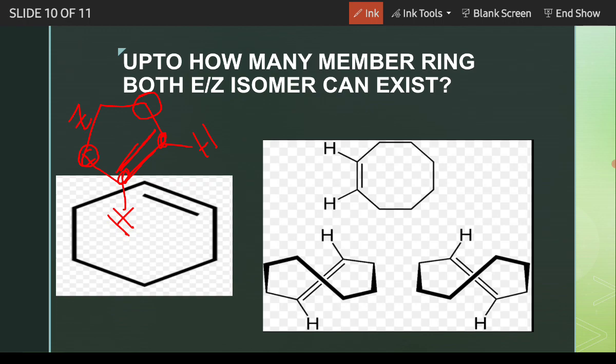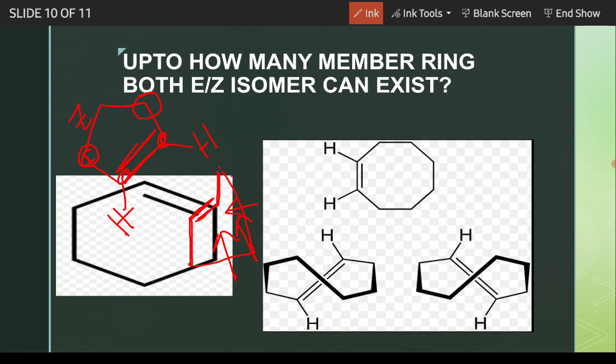Can we draw the E isomer of this? So if we try, that will be like that. Yes, 1 2 3 4 5 carbon, this will be like that. If we draw in this way, then only it will be E. But drawing in this kind of way, a high amount of ring strain is generated. Very much ring strain is there, so it can't exist in E form. So cyclopentene cannot be in E form.